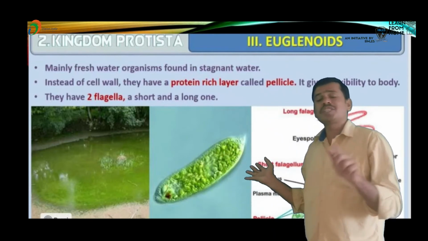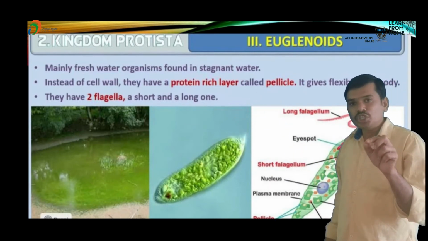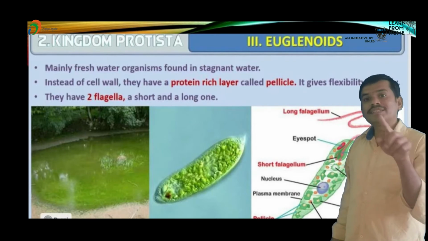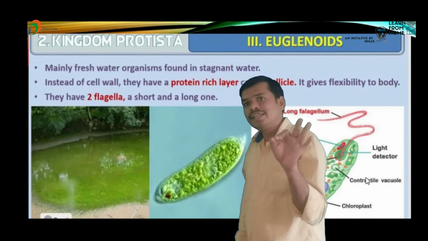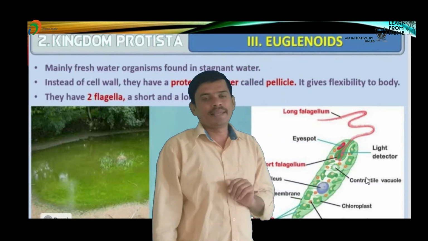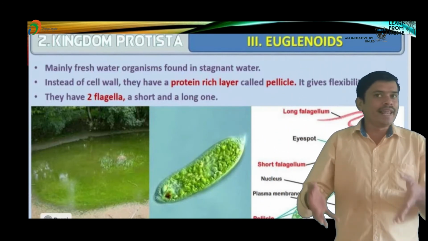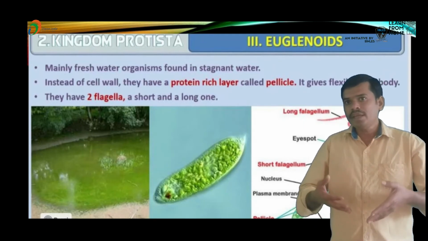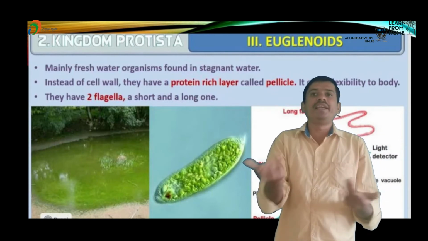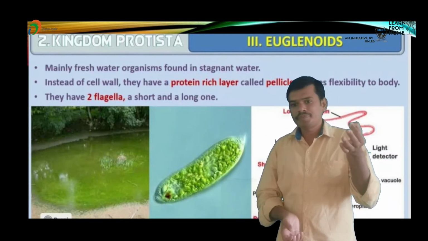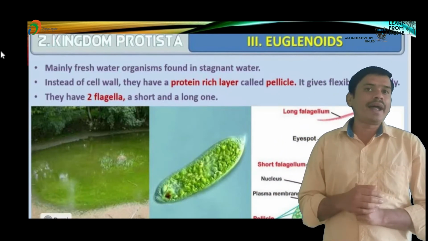The euglenoid consists of a cell wall, and that cell wall is enriched with a protein layer. That protein layer is known as the pellicle. What is the main function of the pellicle? It makes the body flexible, so the euglenoid can move freely anywhere.